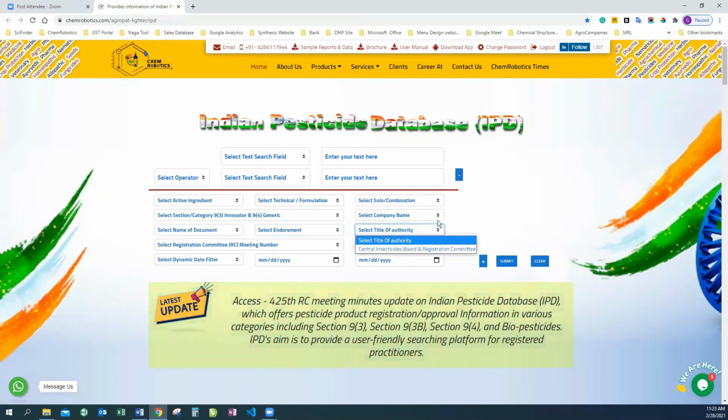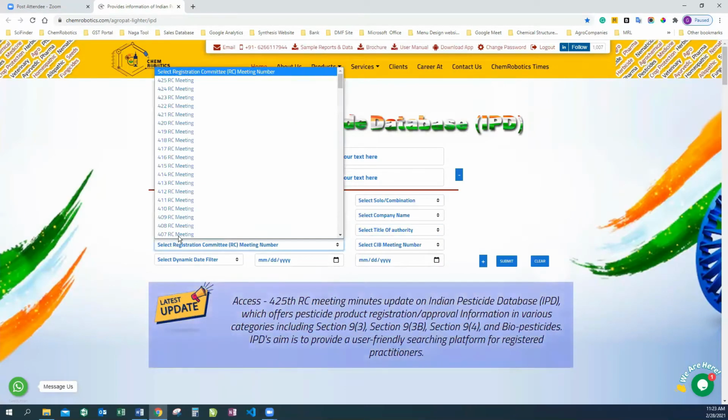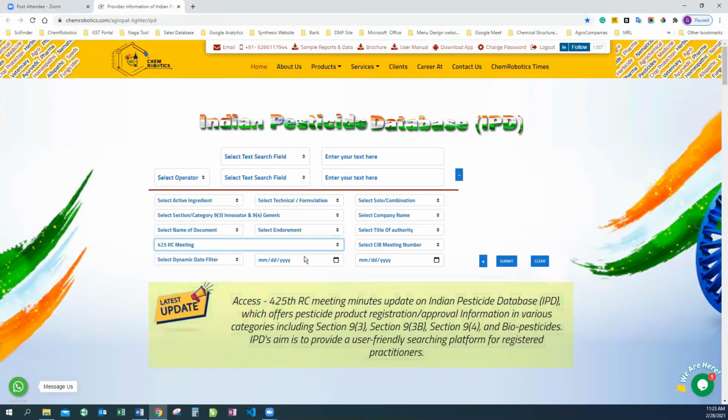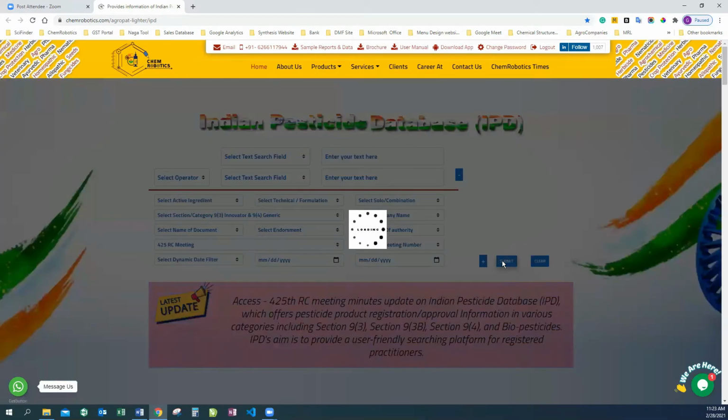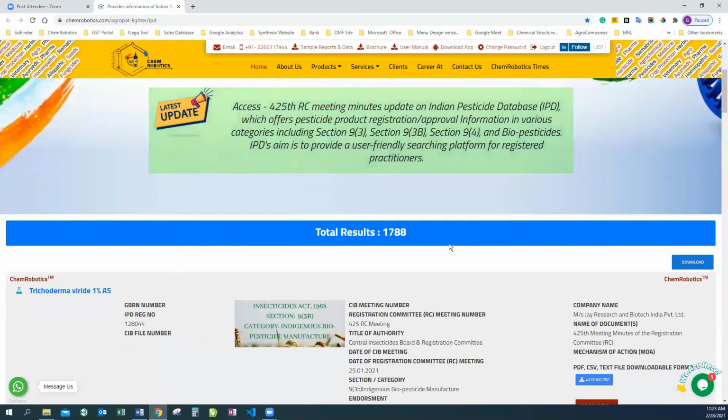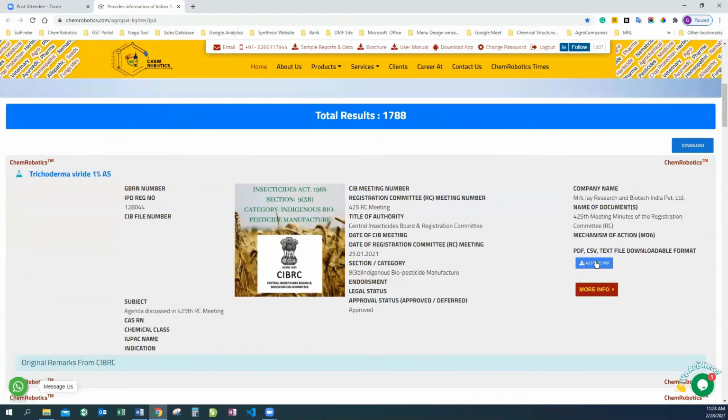You can select the title of the authority. Herein you can filter them on the basis of the registration committee meeting number. Like recently we have this 425th RC minutes meeting, so you can have a look at this. Once you apply this and submit the search, you get access to this entire RC minutes meeting update. So here you can see there are a total of 1788 results retrieved.